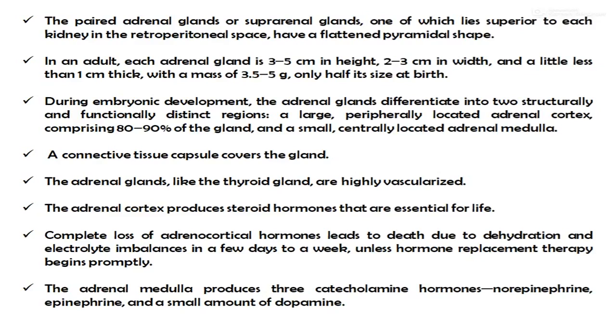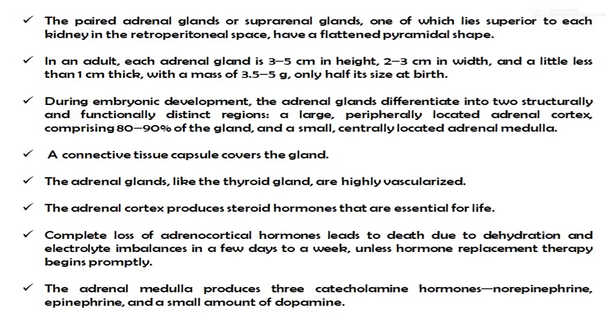During embryonic development, the adrenal gland differentiates into two structurally and functionally distinct regions. A large peripherally located adrenal cortex, comprising 80 to 90% of the gland, and the small centrally located adrenal medulla. A connective tissue capsule covers the gland.